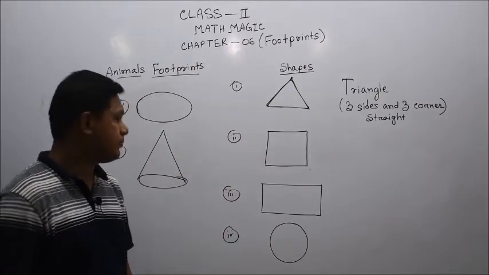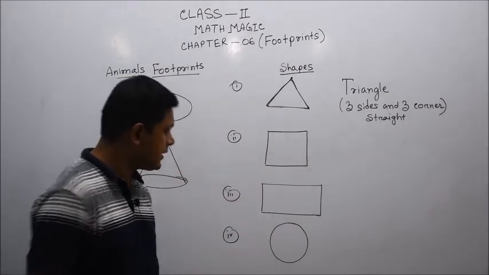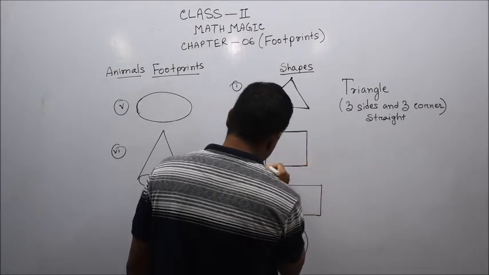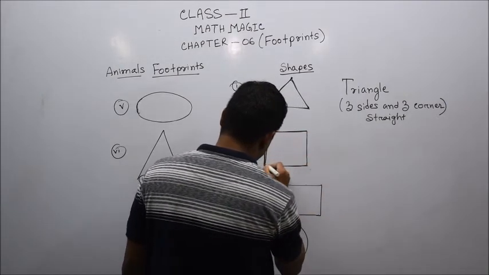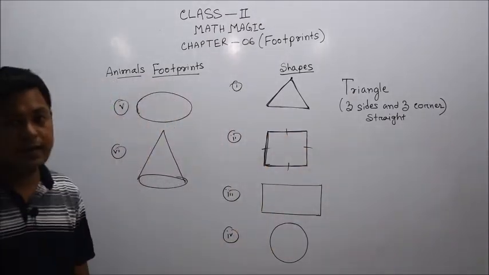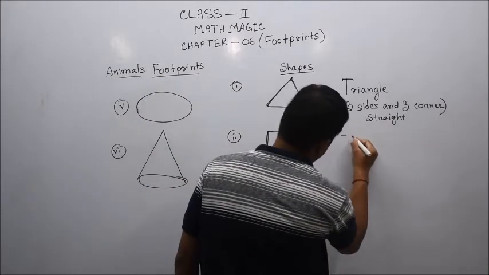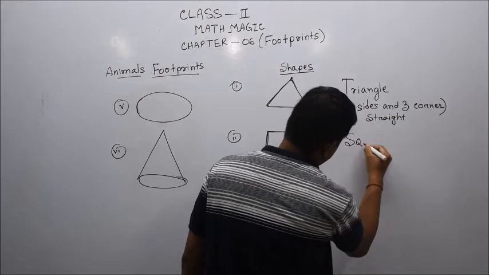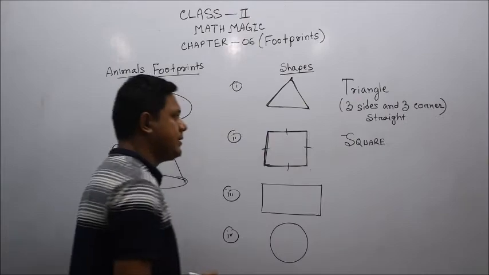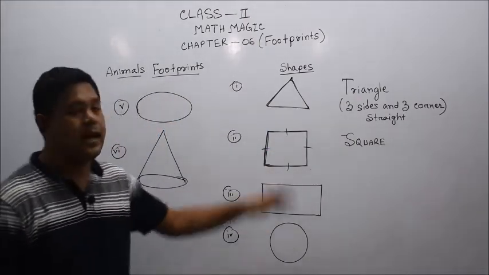Here, number 2. Here it is a 4-sided shape. You have seen the 4-sided shape, and all sides seem to be equal. We have found that all sides are equal. That means this side, this side, this side, this side, all sides are equal. Whenever all sides are equal, it is called a square in shape. It is a closed figure and it is called square, S-Q-U-A-R-E. I am just trying to write it in capital letters. It is a 4-sided closed shape, and it is called a square.